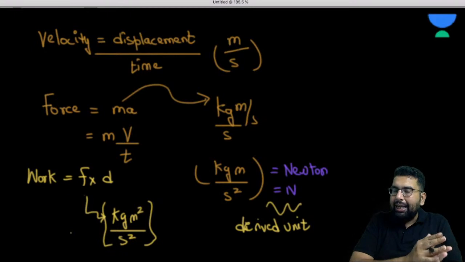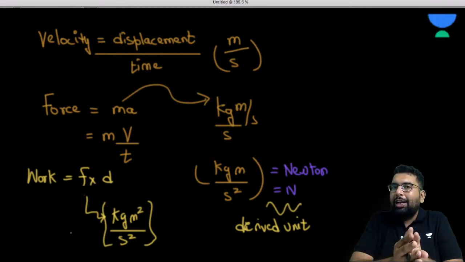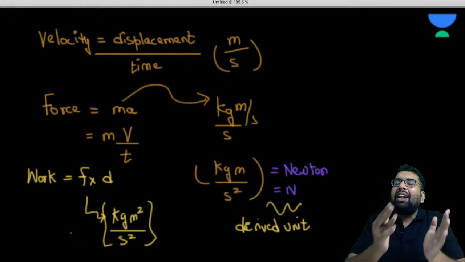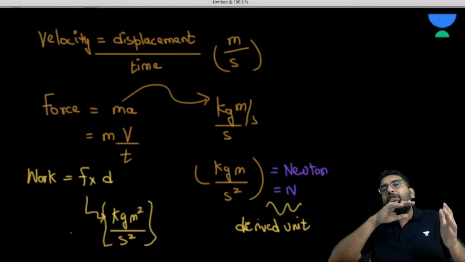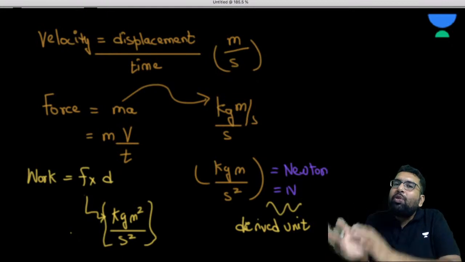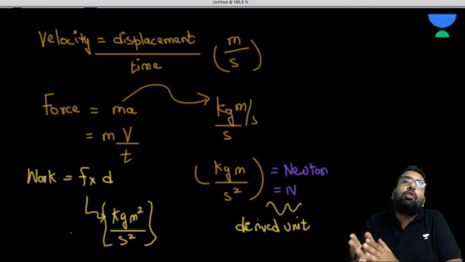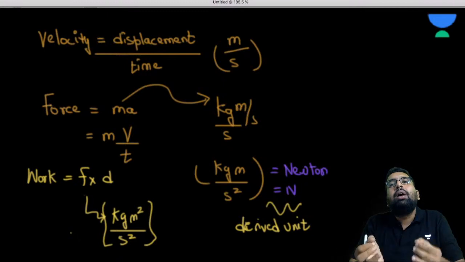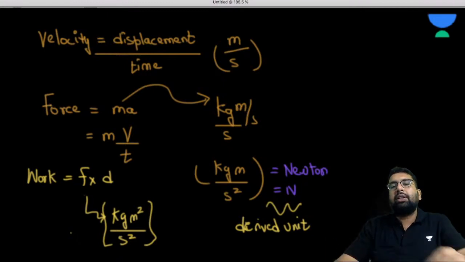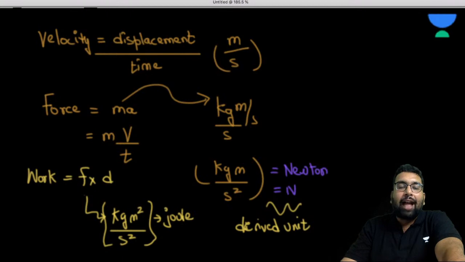A quantity is expressed with the help of a unit. So the units which describe the fundamental quantities are fundamental units, and the derived units are those which express the derived physical quantities. This derived unit is later named after a very famous scientist, Joule. So if I ask you, the Joule is what kind of unit?